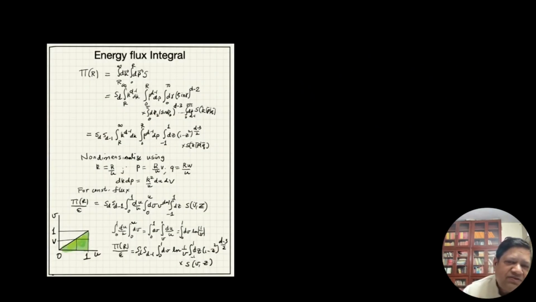Now we can also compute flux, as I said. The giver is inside the sphere and receiver is outside the sphere. I integrate. It turns out we make some change of variable like this one. K is r divided by u. P is r divided by v, where r is the radius of the sphere. Okay, r by v, and q is r w by v. And a bit of algebra, and then we get this expression.